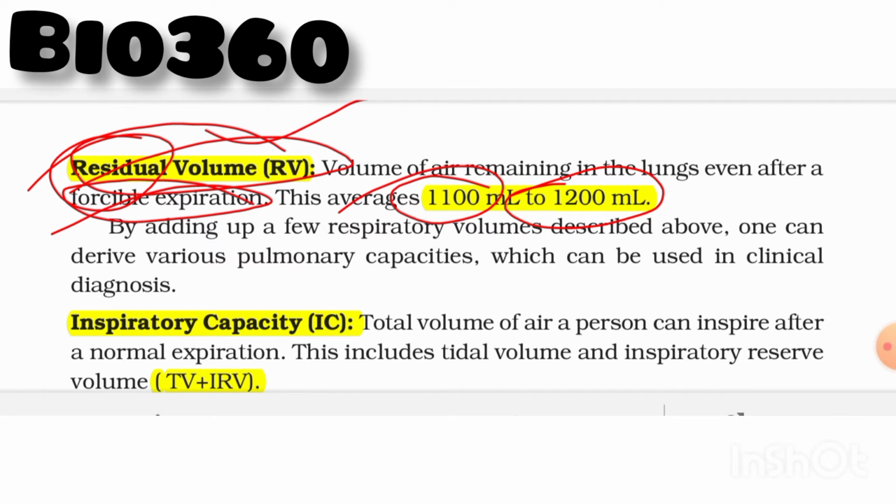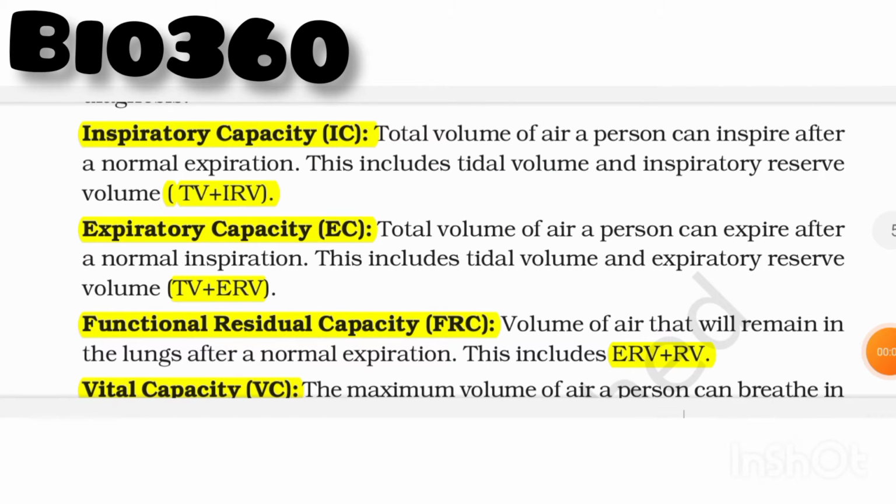By adding up a few of the respiratory volumes, one can find the pulmonary capacities, which are also useful for clinical purposes, for the diagnosis of some diseases. Now let's see respiratory capacities. So the first capacity is inspiratory capacity, and it is represented with the letters IC.